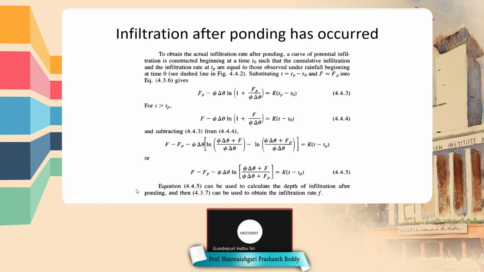So I discussed with you that in the Green-Ampt method, the assumption is that there is ponding before the infiltration starts, but that is not true because ponding starts after some time. So therefore, we need to correct the Green-Ampt method because we are breaking the assumption. So we have to correct the cumulative infiltration depth after the ponding has occurred.